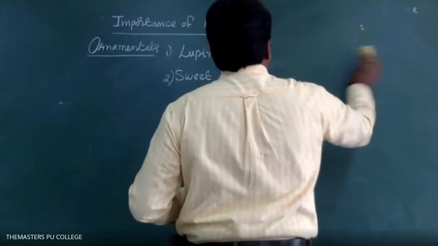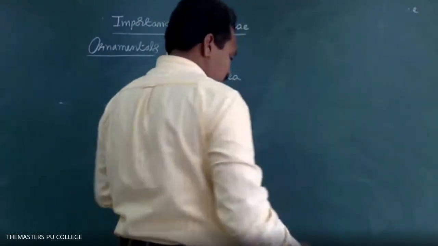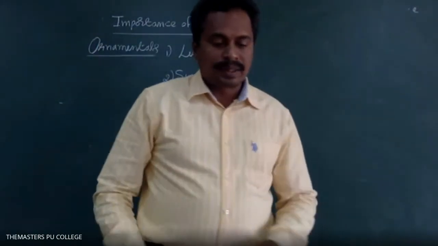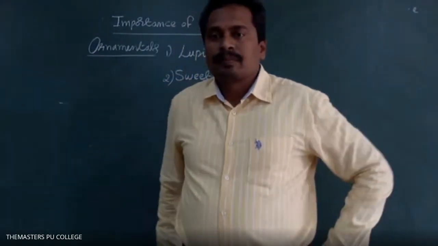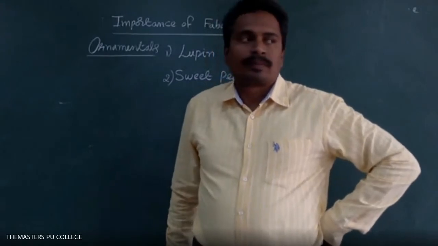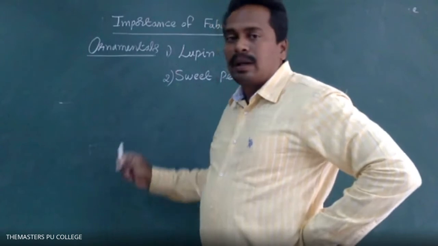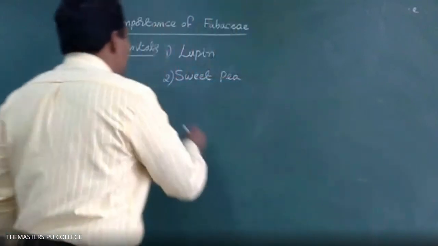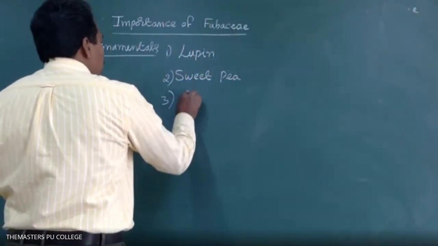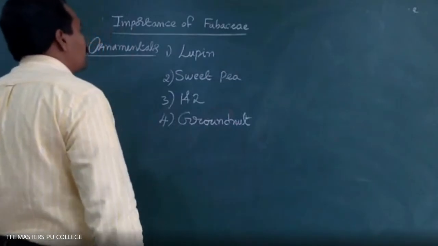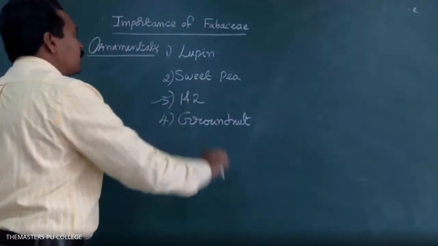In the Fabaceae family, which plants are grown as ornamentals? Option 1 is lupin, option 2 is sweet pea, option 3 is 1 and 2. Option 4 is not given. Option 3, 1 and 2. Very good. Lupin and sweet pea.